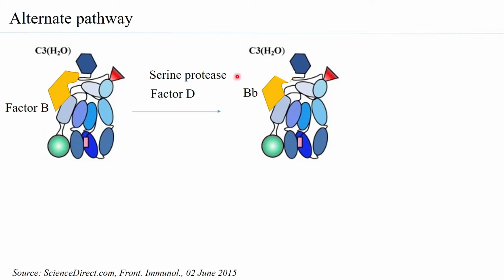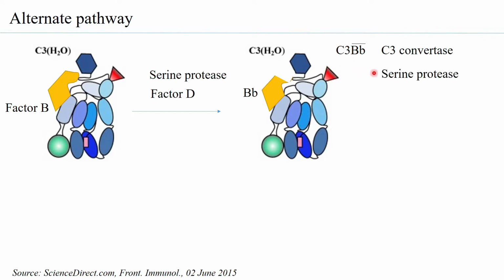Now what you have formed is C3Bb, and this C3Bb is also catalytically active, and in fact, it is a C3 convertase. So from C3H2O binding to factor B, and that factor B getting converted to Bb, you get a form of C3Bb which is now catalytically active, and this also is a serine protease.